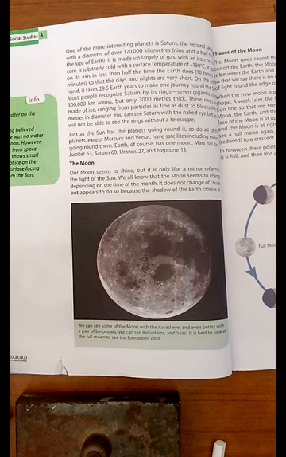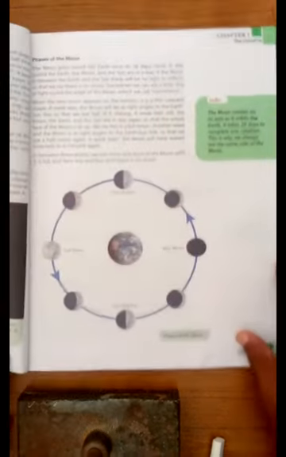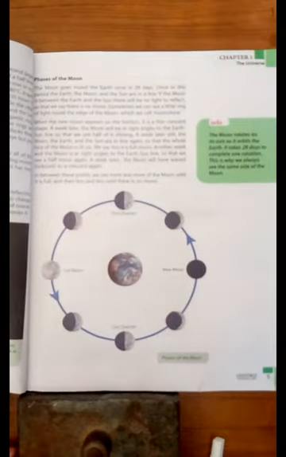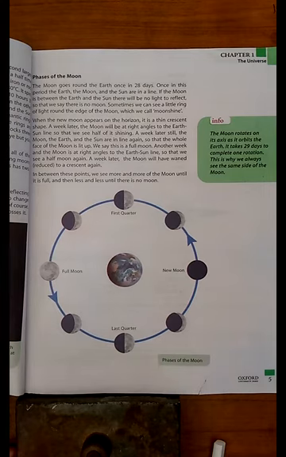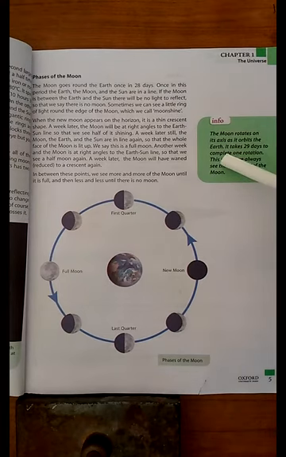Now we are heading towards book page number 5, where you can see clearly the picture of the phases of the moon. Dear students, the moon rotates on its axis as it orbits the Earth. It takes 29 days to complete one rotation. This is why we always see the same side of the moon.